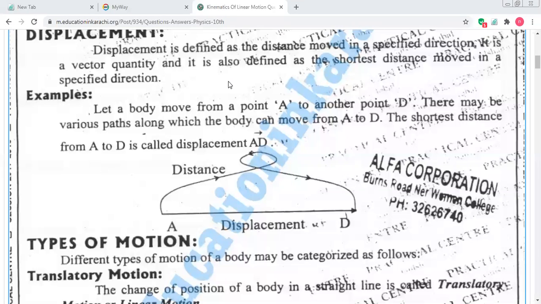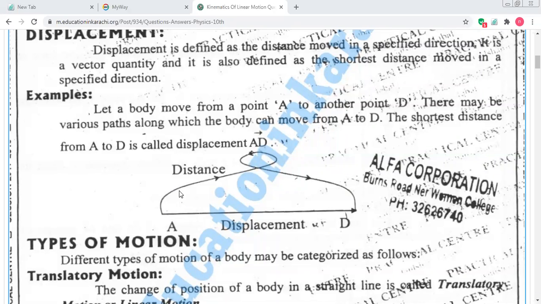Let's suppose point A to B. These are the various paths, many paths. You can see three paths from A to B. You can see the longest distance here, while the shortest distance from A to B is a straight line. Can you see there?